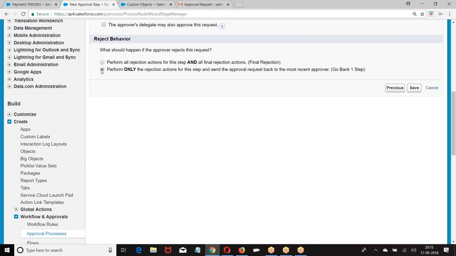If I choose this, reject the current step, go back to the previous step. Do you want me to go to the previous step or cancel the entire operation? If I choose the first option, perform all rejection, reject everything, come back to first. If I choose the second option, reject only this step and go back to the previous. In my case, I want entire rejection.